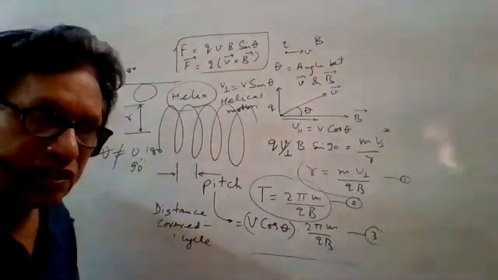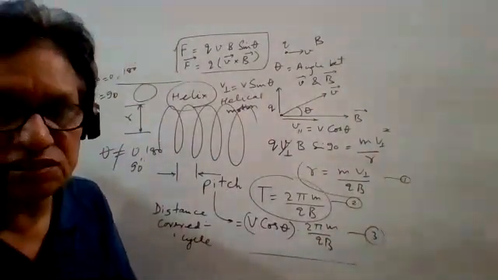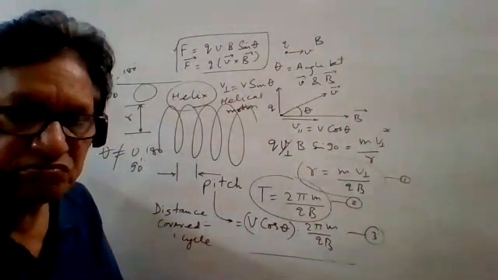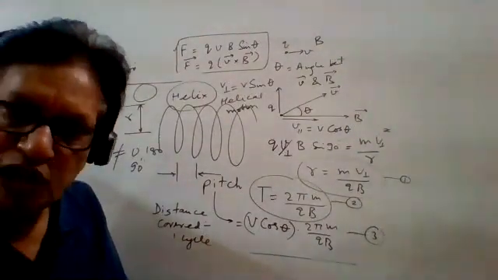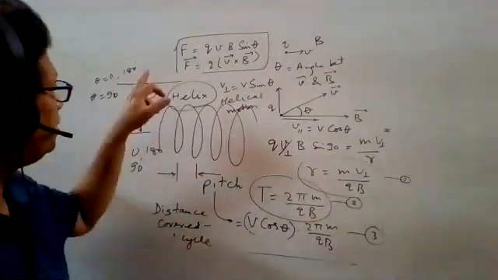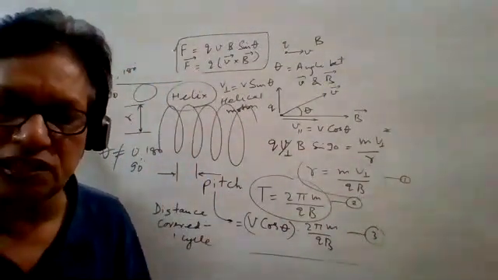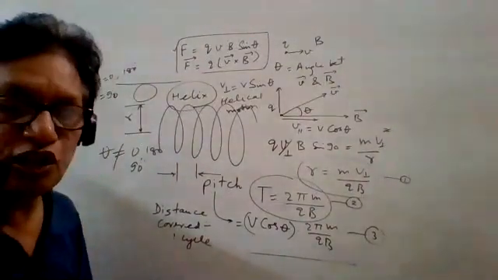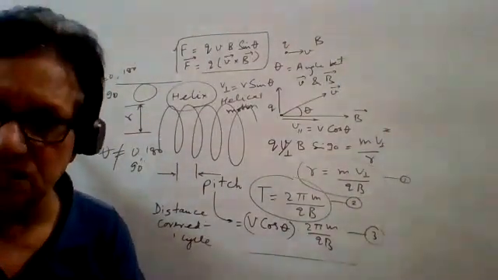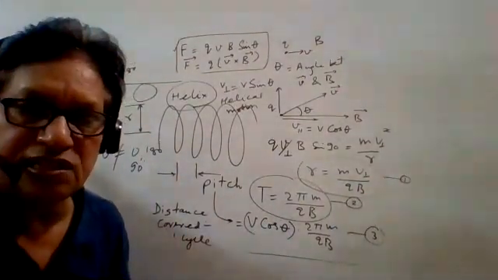So if speed is changing, kinetic energy is also changing, momentum also changing. But in a magnetic field, if theta is 0 or 180 degree, there is no force acting, no acceleration, no change in the kinetic energy, and no change in the speed also.